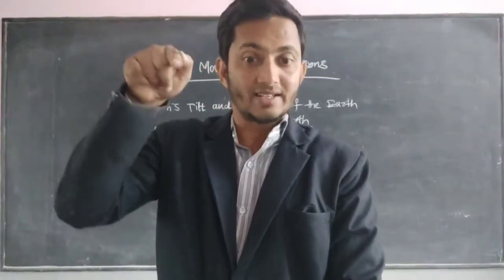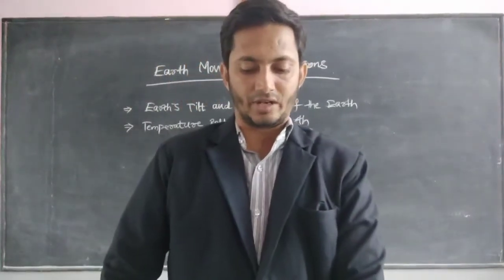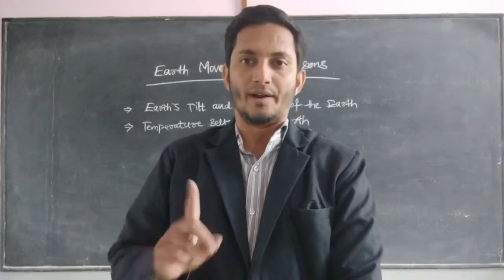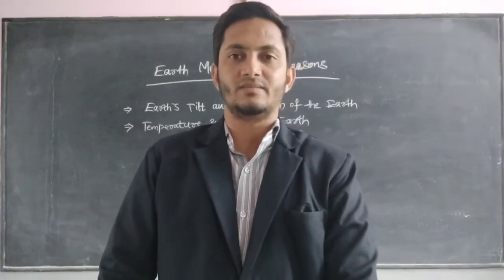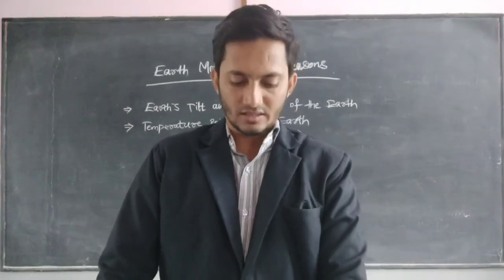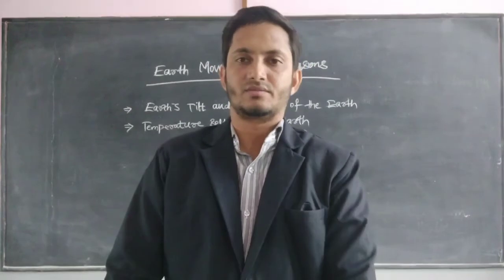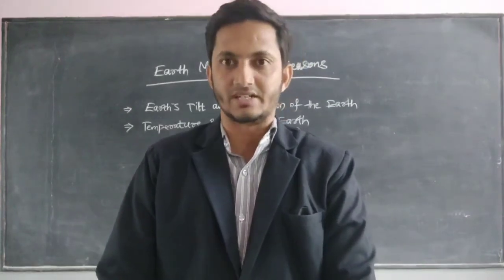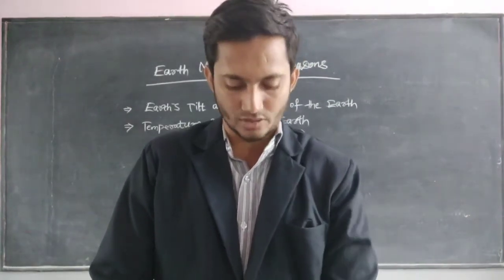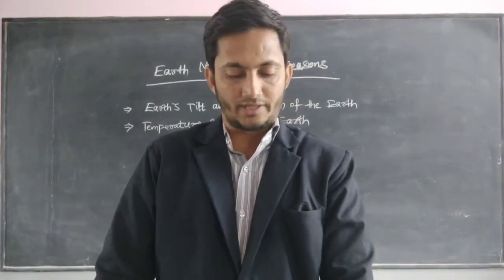So what we are discussing here is Earth's tilt and revolution around the sun. One revolution around the sun by the Earth takes 365 days plus 5 hours 56 minutes to complete. What is called a revolution? The motion of the Earth.